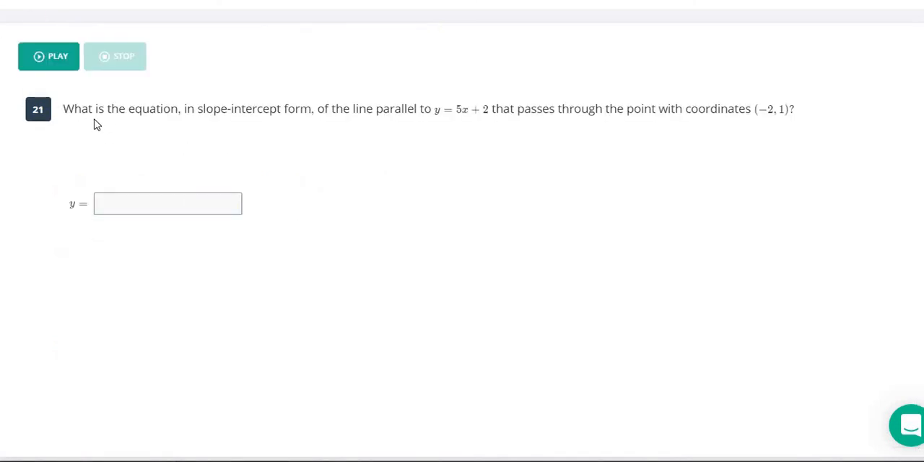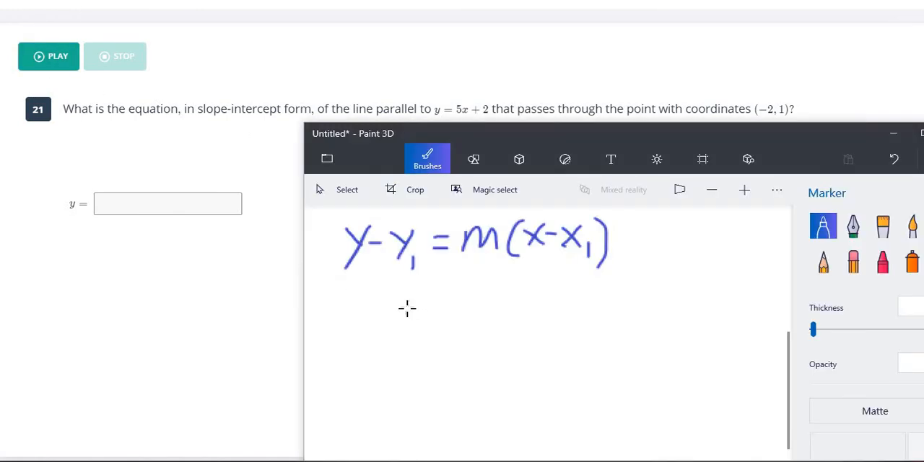All right, so this is our last question here. What is the equation in slope-intercept form of the line parallel to y = 5x + 2 that goes through these coordinates? This is another question where you first need to put it into point-slope form and then convert that to slope-intercept form. So first we need to plug the numbers into this equation. This is our point-slope form. Plug in the ones that we know.